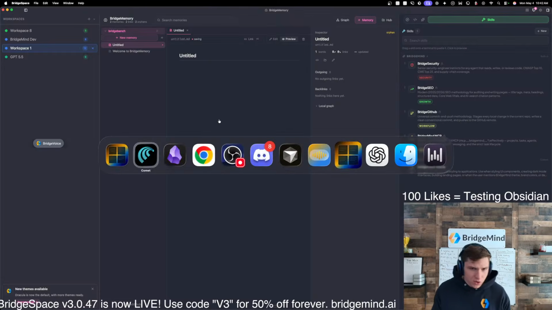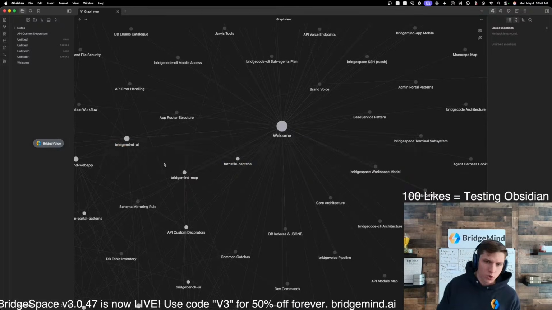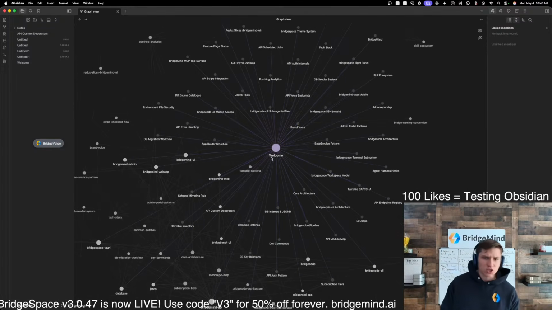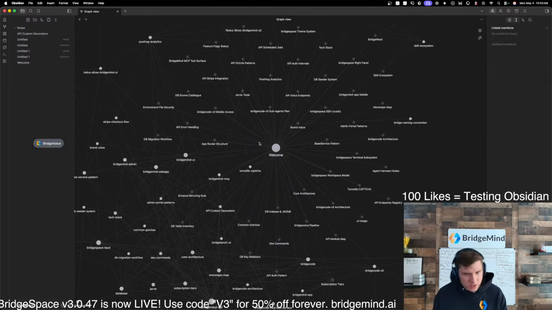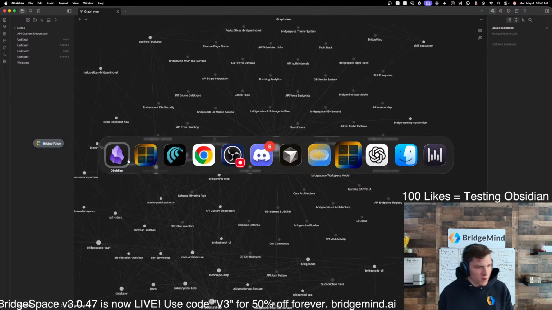But one thing that I noticed about Obsidian, and we'll check this out when we're testing it today, is it isn't super easy to actually connect with Obsidian. I talked to a couple people in the BridgeMind Discord community, and they were saying that basically they have to write in their agent's MD file information about connecting with Obsidian. I don't know if anybody in the chat has anything else to say.